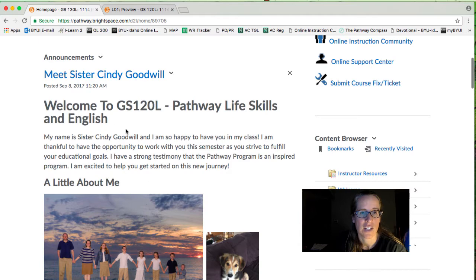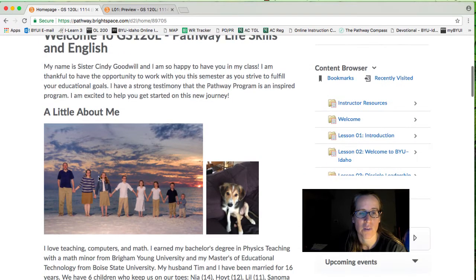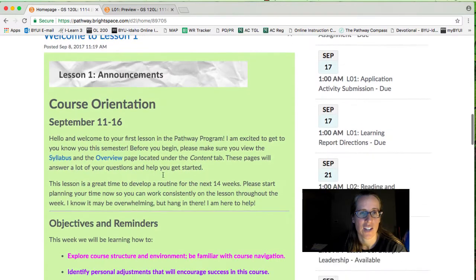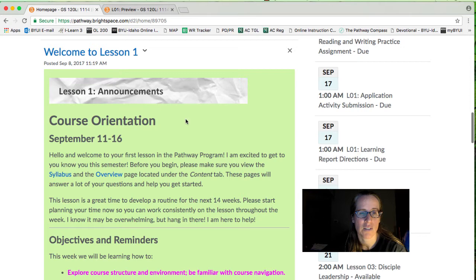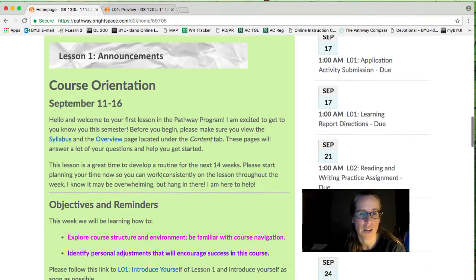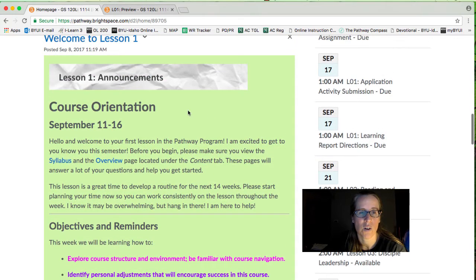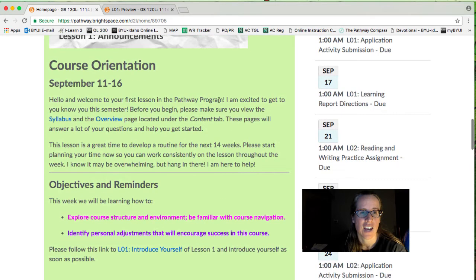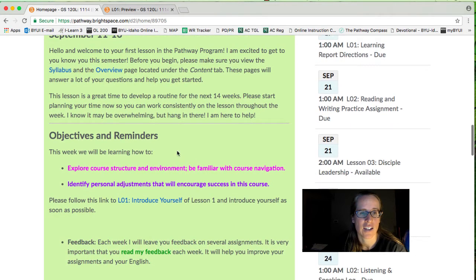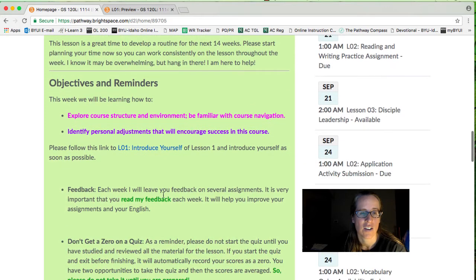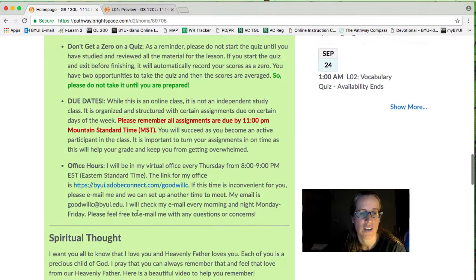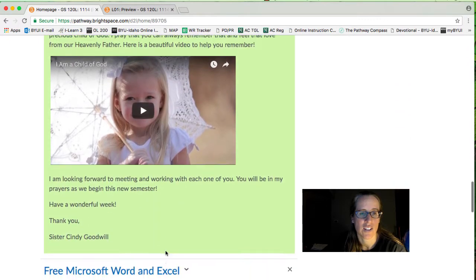This first announcement is an introduction where I tell a little bit about myself. And then down here, this is the lesson 1 announcements. Every week for each lesson there will be an announcements page, and I color code these so all the announcements will be in green, have a green background like this. And in the announcements, I go over the objectives for the week, and I give you some reminders, some important things that you need to know. And there's usually a spiritual thought at the end.